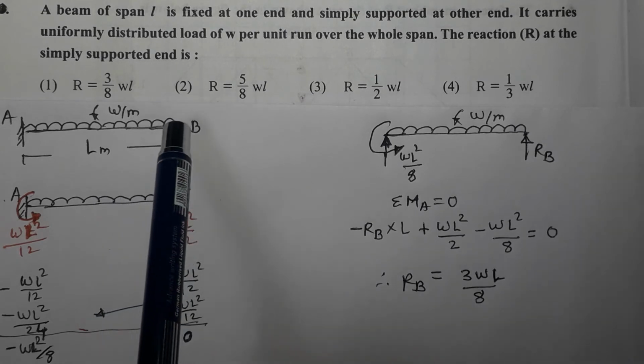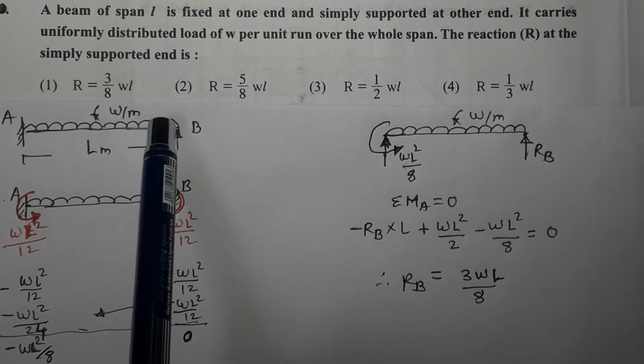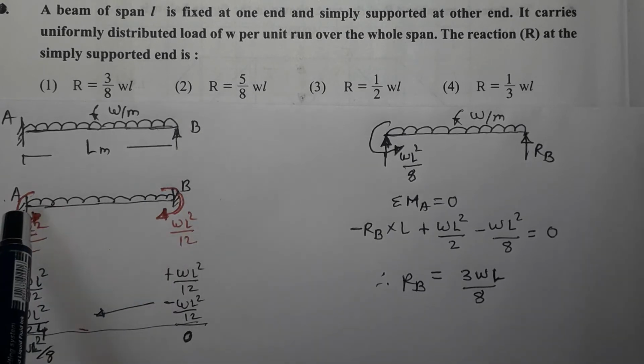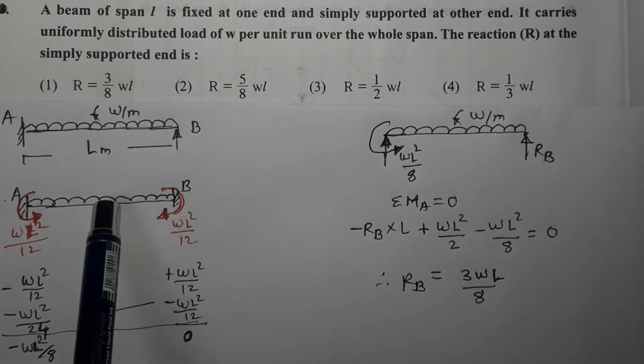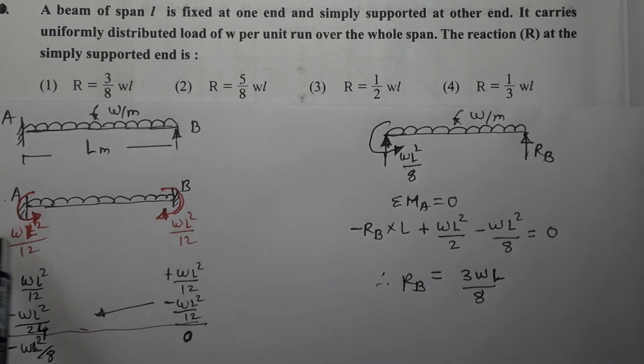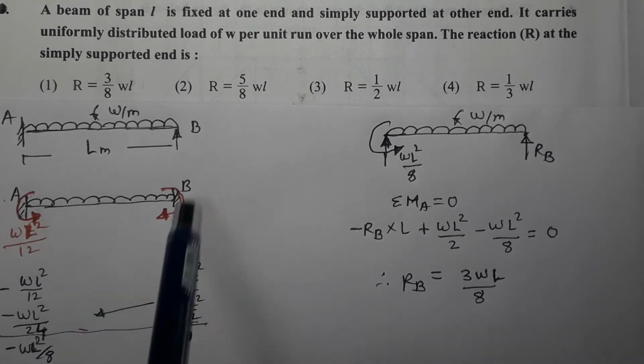Now temporarily I am fixing the right end. So now I am converting the given beam into a fixed beam. So left end A is fixed, right end B is fixed. If UDL is running over the entire span, the moments produced at both the ends are WL square by 12, WL square by 12 each, as shown.